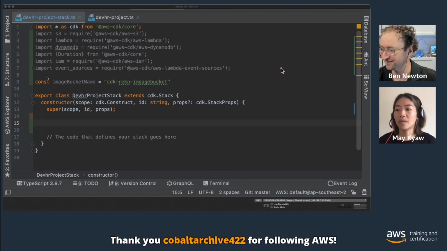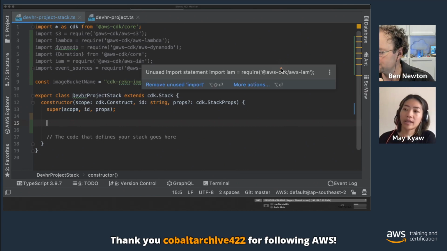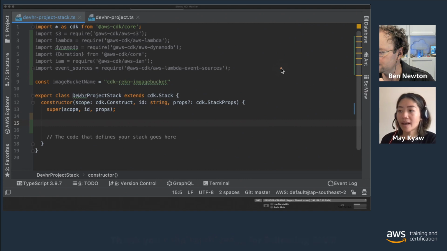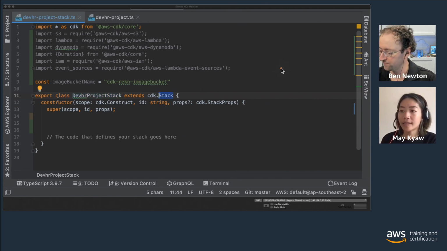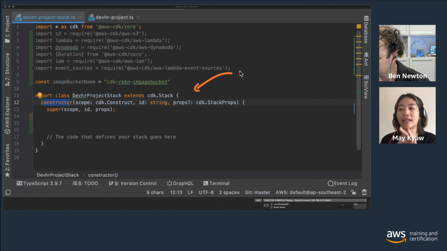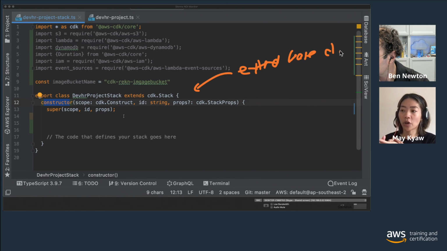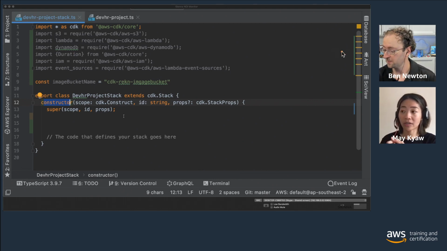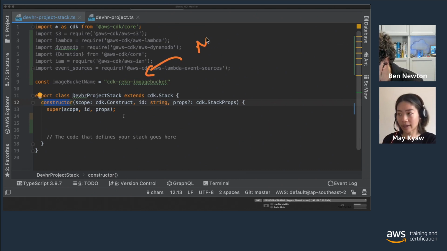If we look at the stack here, we have export class, our project stack, that's the class name. We extend it from the Stack module, and it has a constructor. The constructor takes three parameters. The first one is scope, which is the scope of this construct in the stack, and then the ID. ID is basically the logical ID of the construct that we're going to build, in this case the S3 logical ID for the construct. And then the properties. The properties are optional.